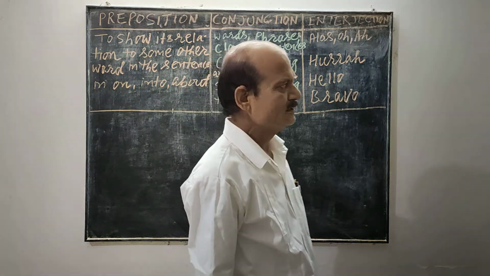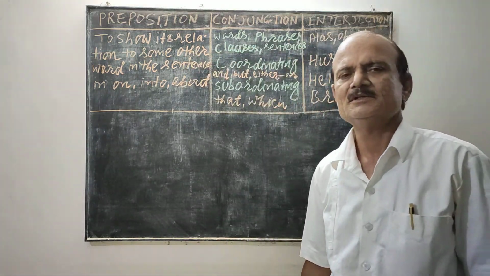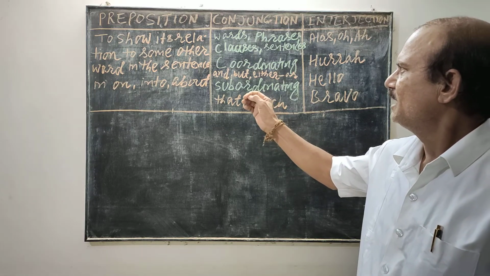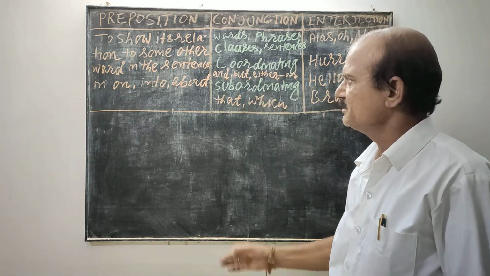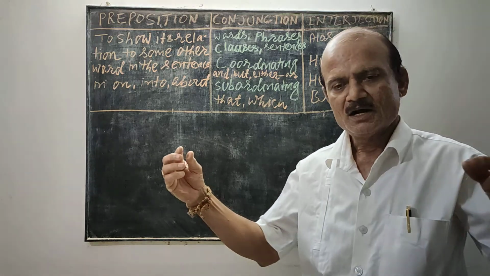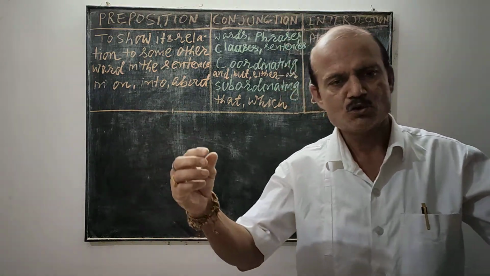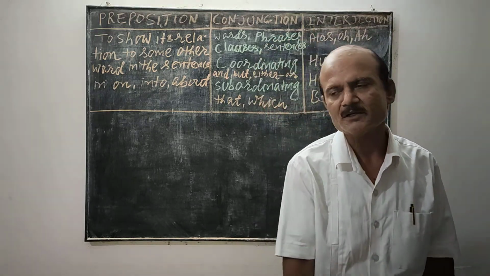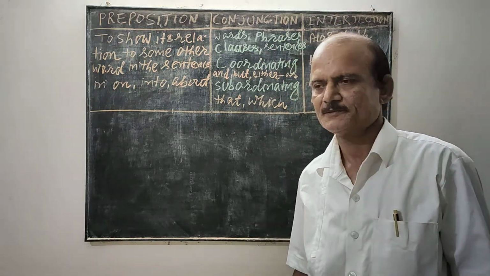What does this mean? If you remember the first few classes, I had told you that a preposition shows a relation between two nouns or pronouns.